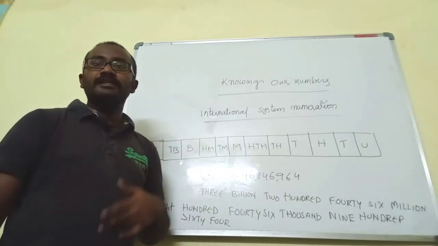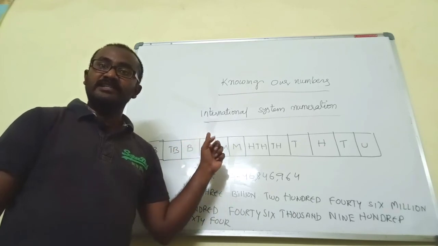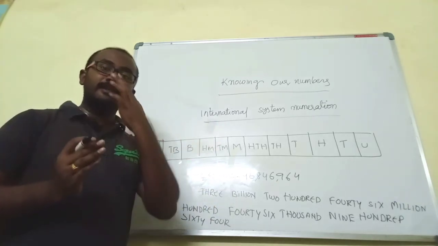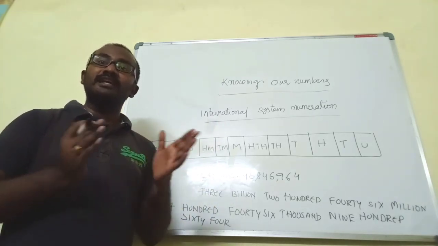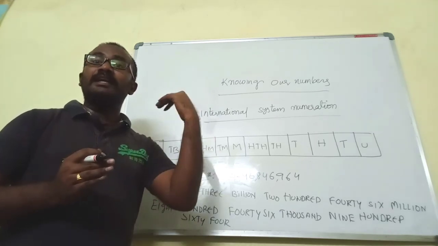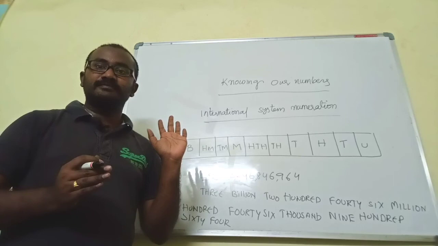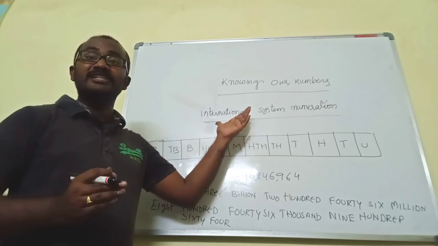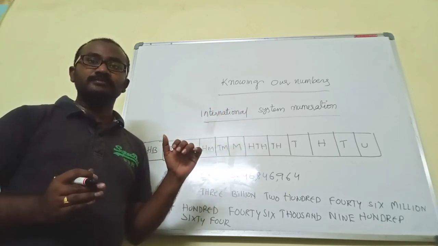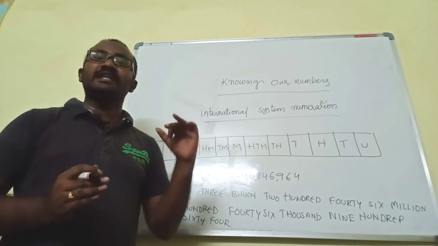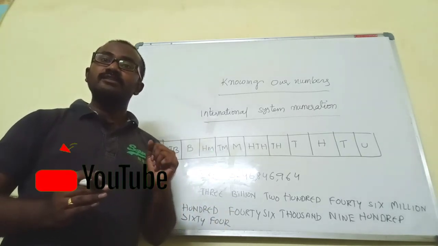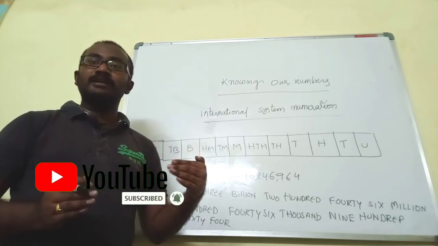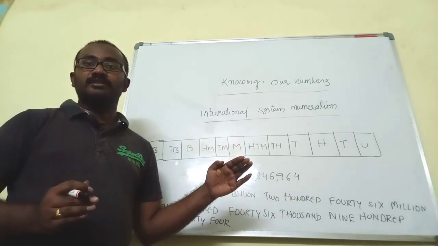So this is what we discussed today. Today we discussed the Indian system of numeration, the international system of numeration, and the difference between the Indian system and the international system. So 1 million in the international system is 10 lakhs in the Indian system. I hope you understand this, right? Now this is about the difference between the Indian system and the international system. So that's the introduction for today. In the next class I am going to explain Exercise 1.1, and in that we are going to discuss the Indian system and the international system. Thank you.